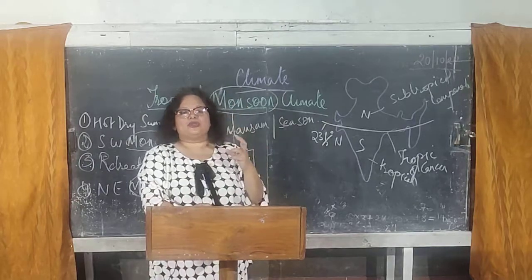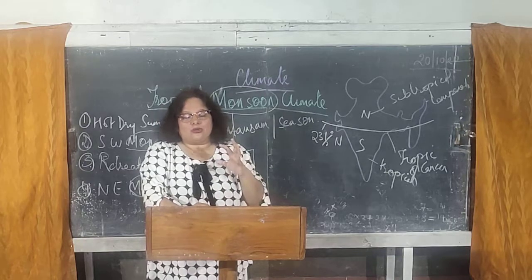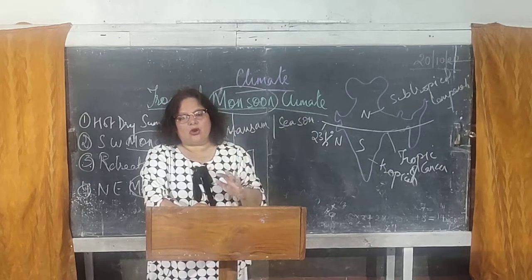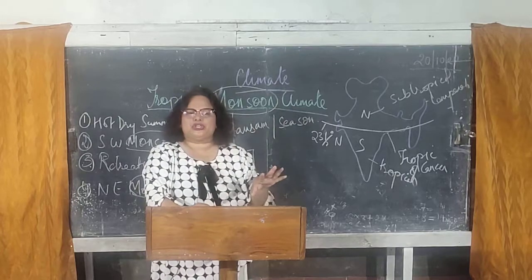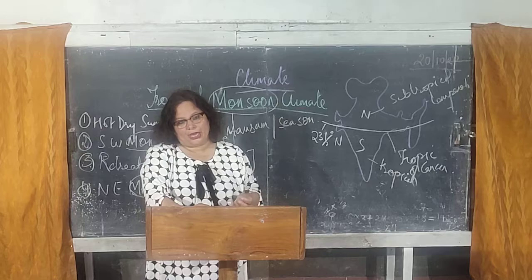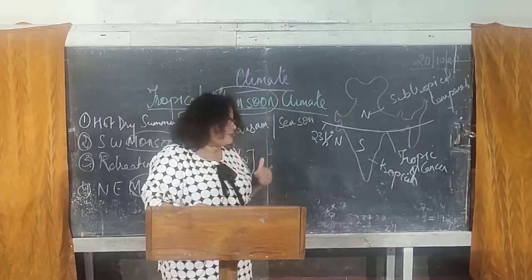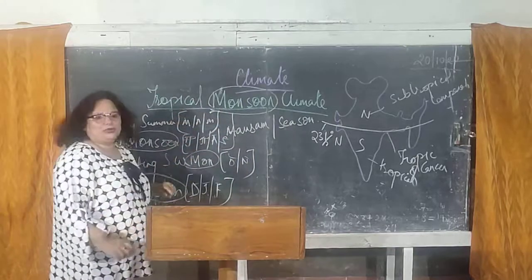So the word monsoon plays a very important role. Not the entire region, but certain parts of the country get rain almost 7 to 8 months in a year, and that's the reason it is called a tropical monsoon climate.